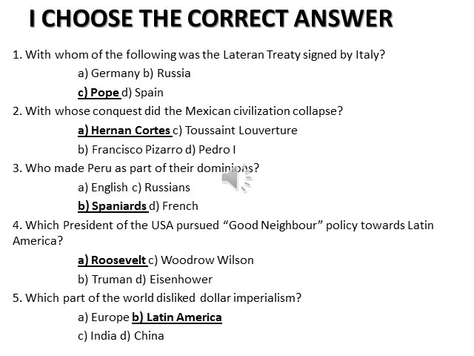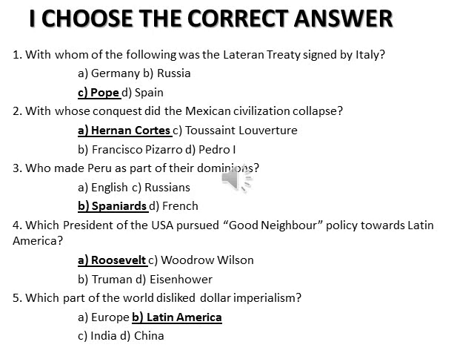Then third one, who made Peru as part of their dominion? English, Russian, Spaniards and French. Spaniards, B. Then fourth one, which president of the USA pursued good neighbor policy towards Latin America? So Monroe Doctrine. So he wanted to control Latin America. So he introduced Monroe Doctrine. But another president of USA, he followed the good neighbor policy. So he wanted to have friendship relations with Latin America. So what was that policy? Good neighbor policy. Who introduced that? Roosevelt. Option A. So Franklin Roosevelt.